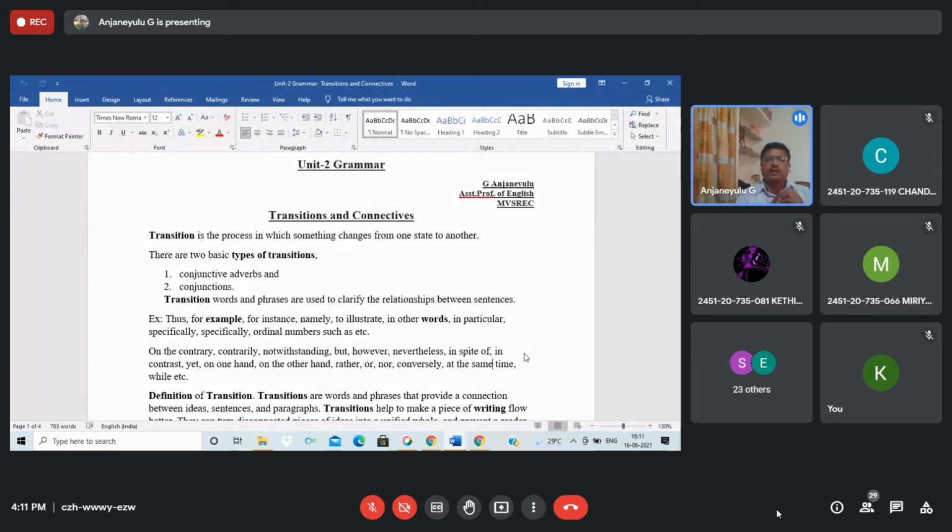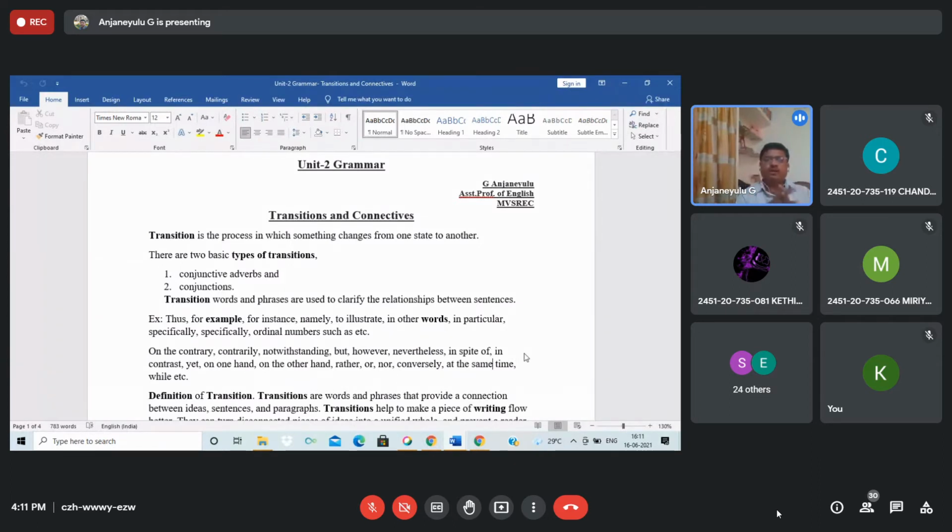Transition is nothing but the process in which something changes from one state to another. For example, sometimes if you speak, or write, or read, you could not find any full stop or any punctuation marks in the entire paragraph. What does a full stop mean?